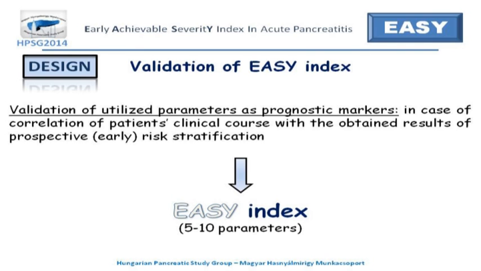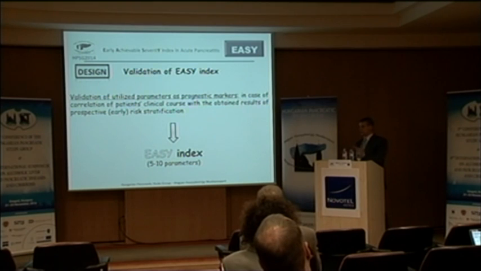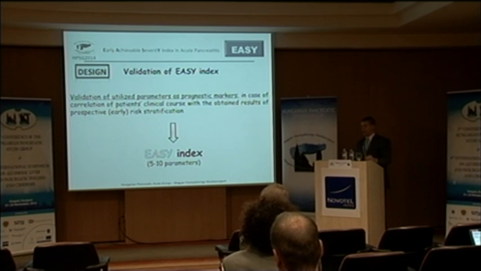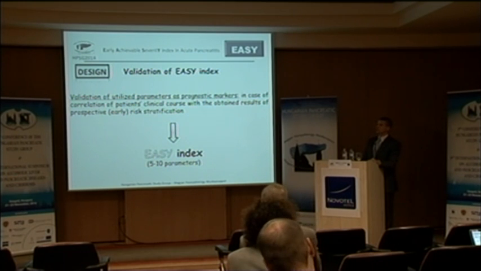We are looking for 5 to 10 parameters, not more. As I showed you in the table, we are looking at around 25 different parameters from medical history, physical examination, laboratory tests, as well as imaging. We chose these after a literature search of which parameters we should look at.